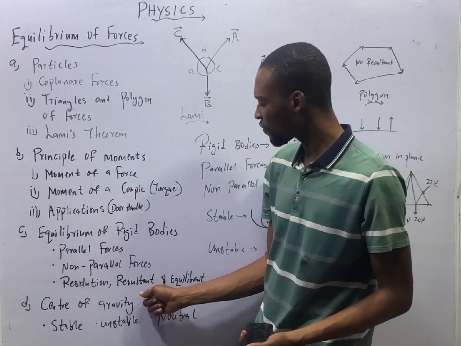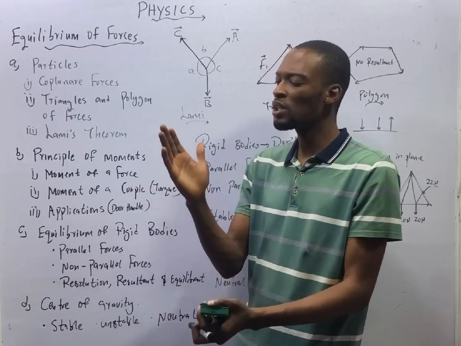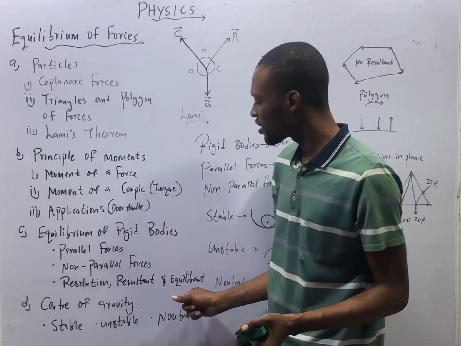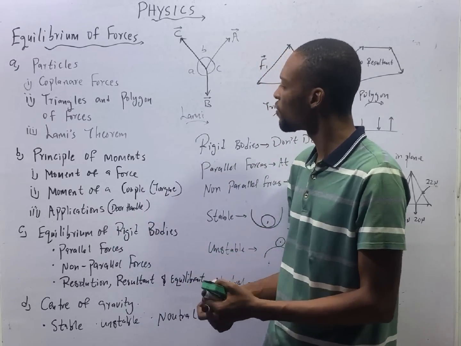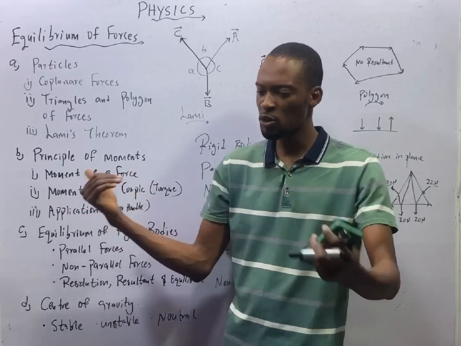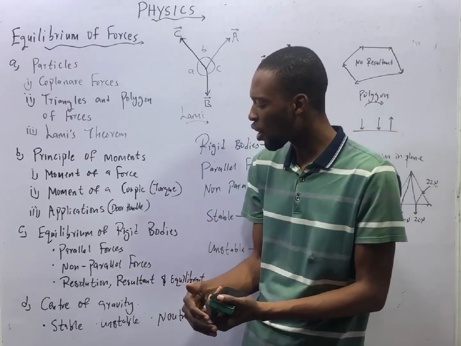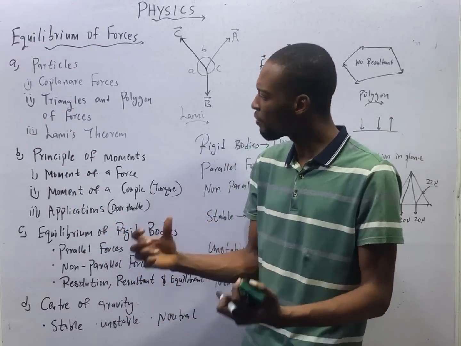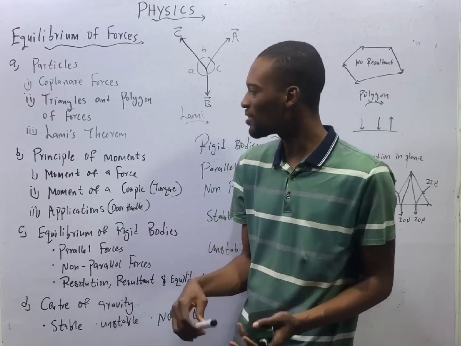The resultant of vectors is one force that will give you the same effect as the other ones acting. And equilibrant in vectors, or equilibrium of forces, is actually a single force that tries to balance every other force coming.